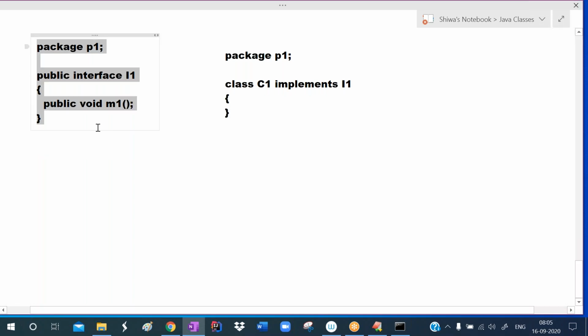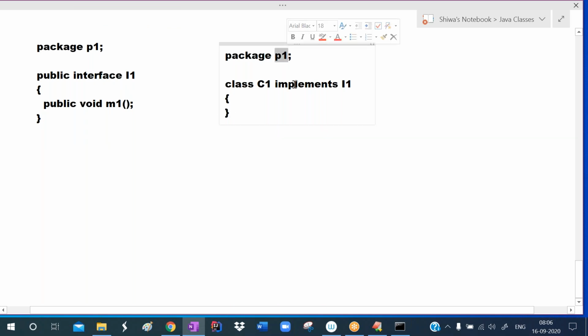Define this one in one file, define this one in another file. You cannot define the implementation class here, because in one file you can define only one interface or one class. You cannot define multiple interfaces or multiple classes. So define one in one file, and the other in another file. But these two will be stored in the package p1 only, because here you are specifying it.